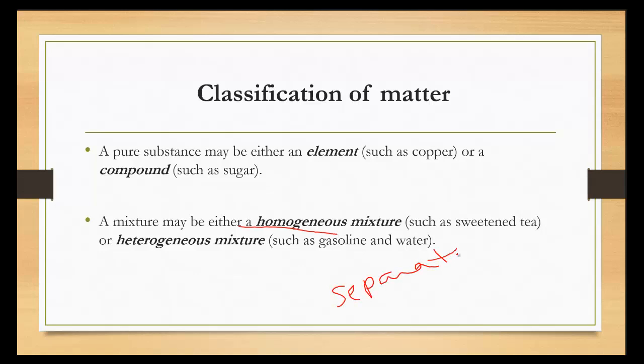When things separate out, when things are not mixed evenly, that's when you have a heterogeneous mixture. Also, you might see the word solution. Solution is another word for homogeneous mixture. So if you see the word solution, you automatically have a homogeneous mixture, no matter what.